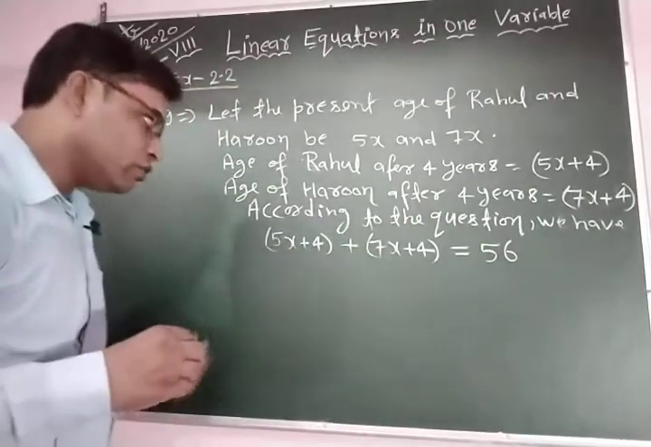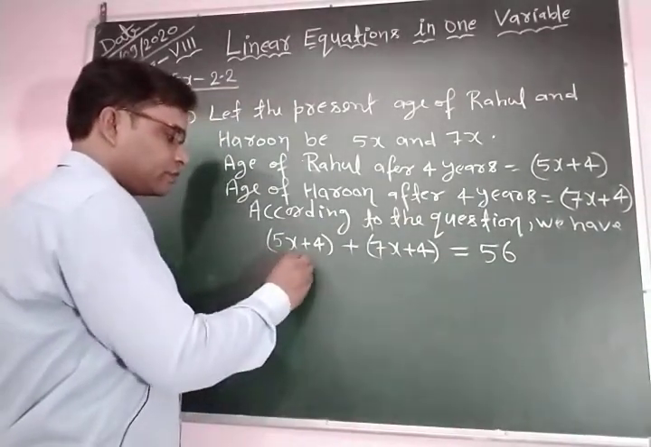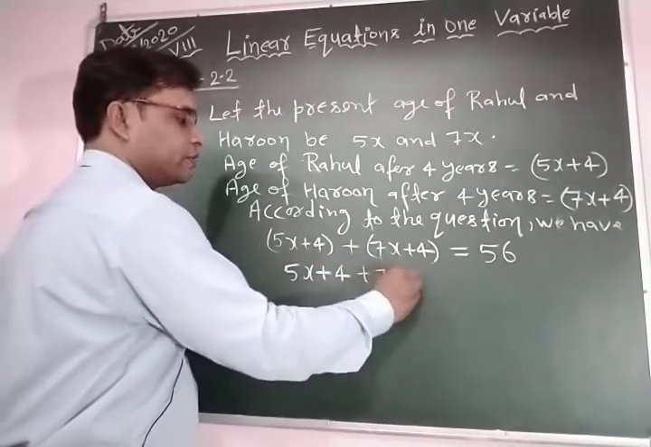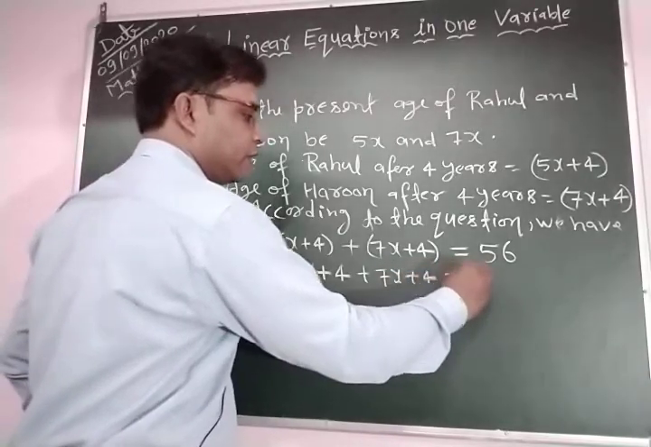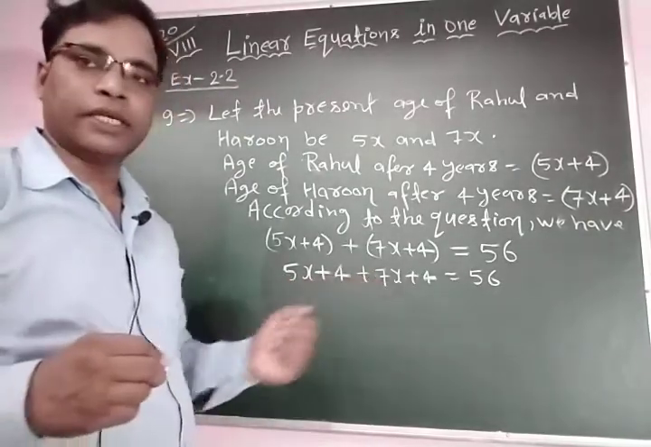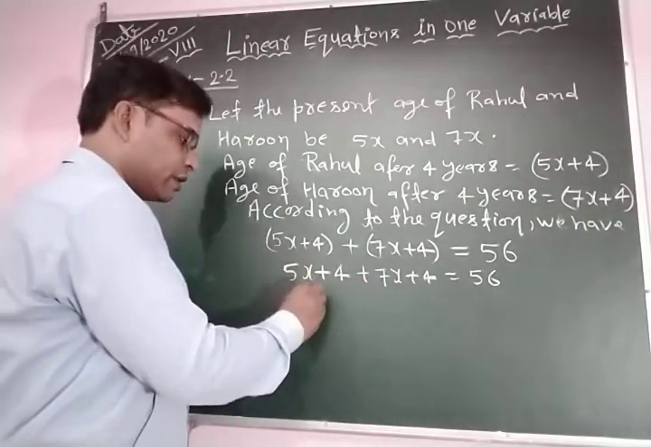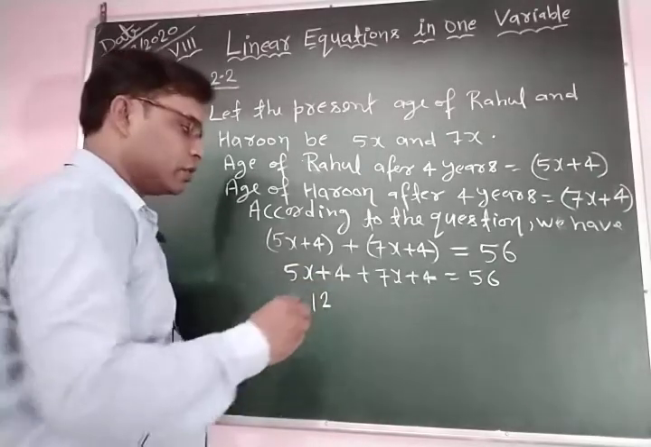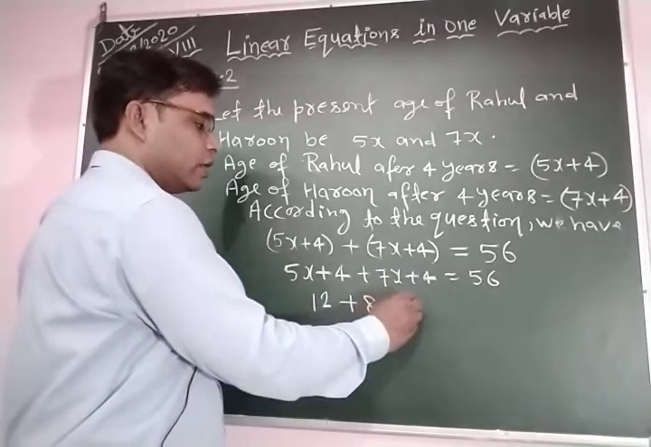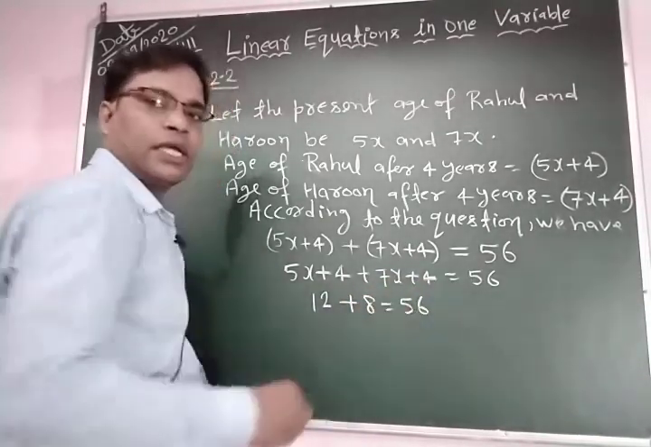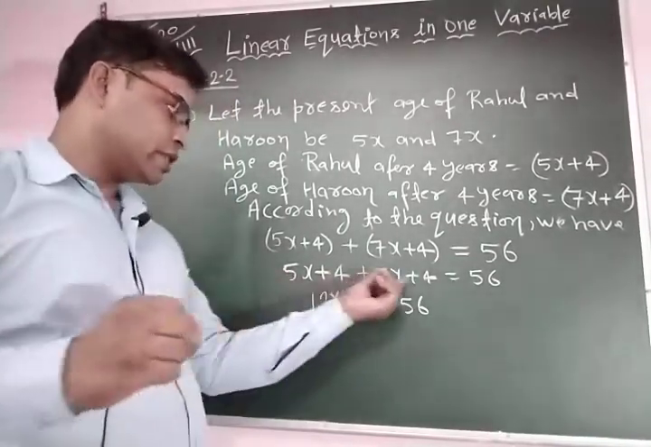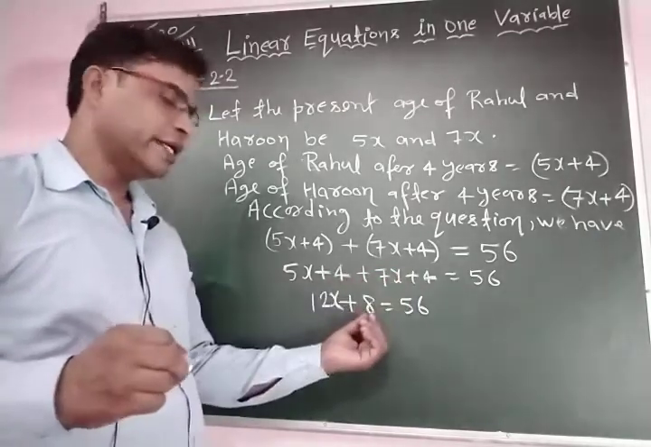Now when we open the brackets, we simply obtain 5x plus 4 plus 7x plus 4, and this is equal to 56. Clear? Now 5x plus 7x is equal to 12x, and 4 plus 4 is equal to 8. On the right hand side we write 56 as it is.